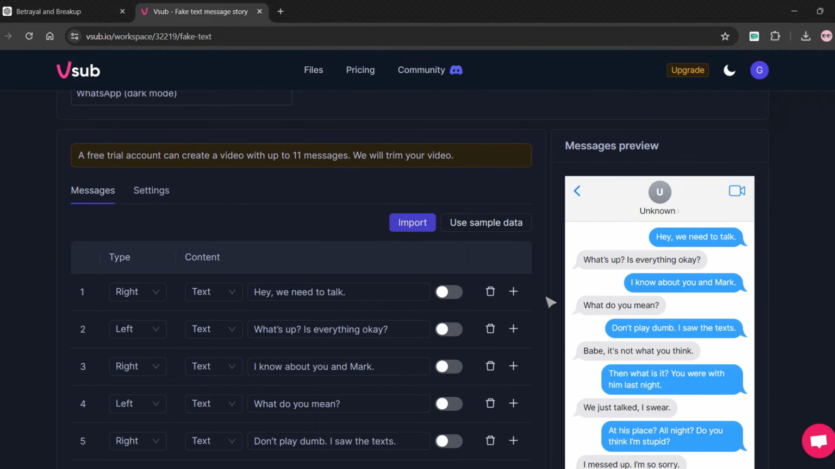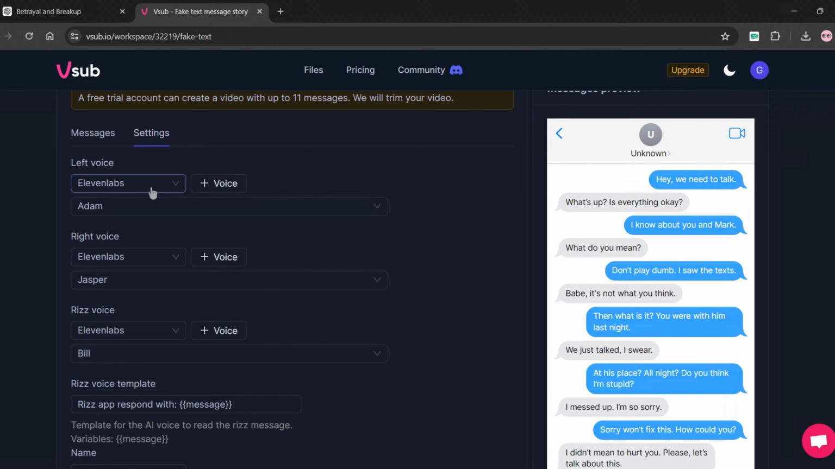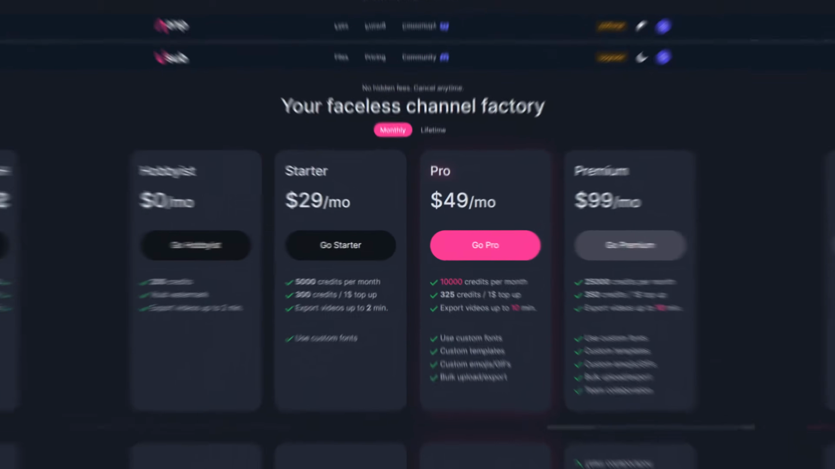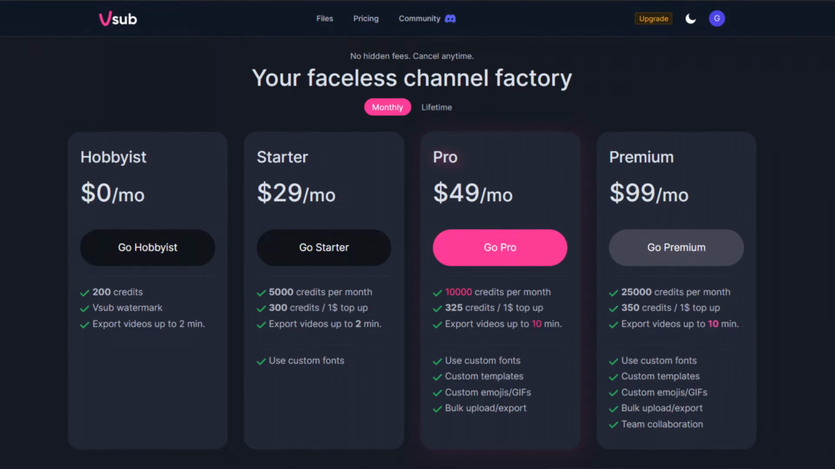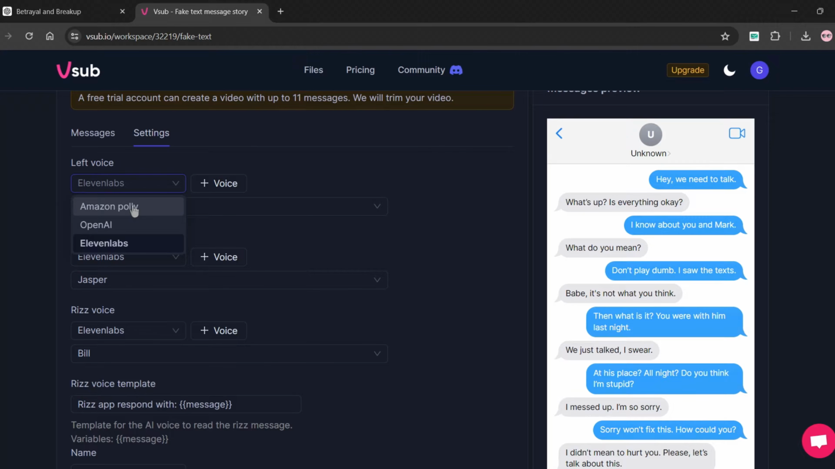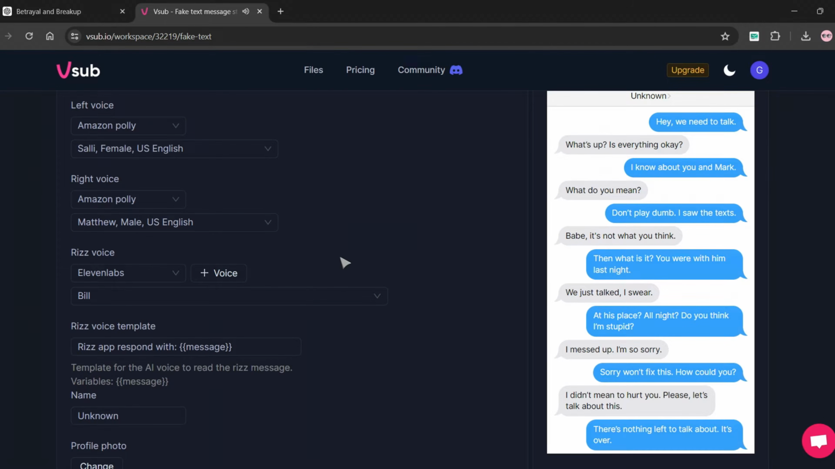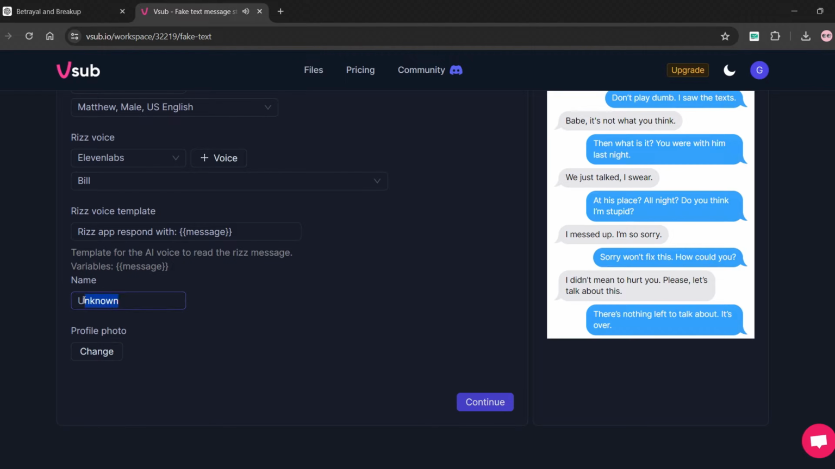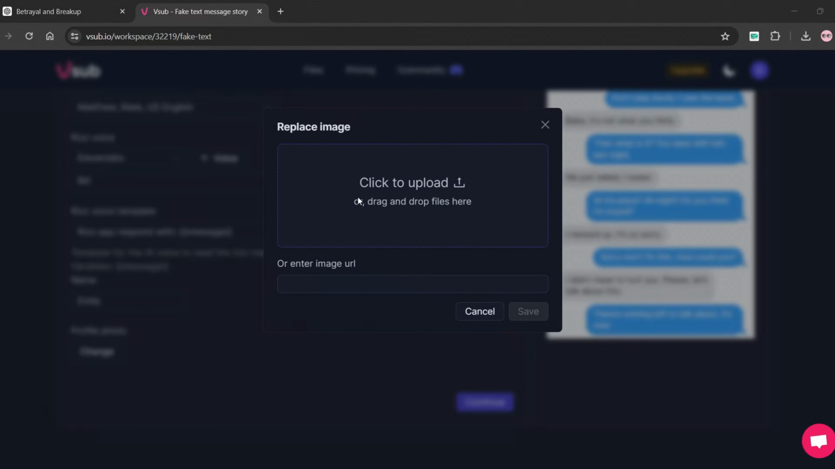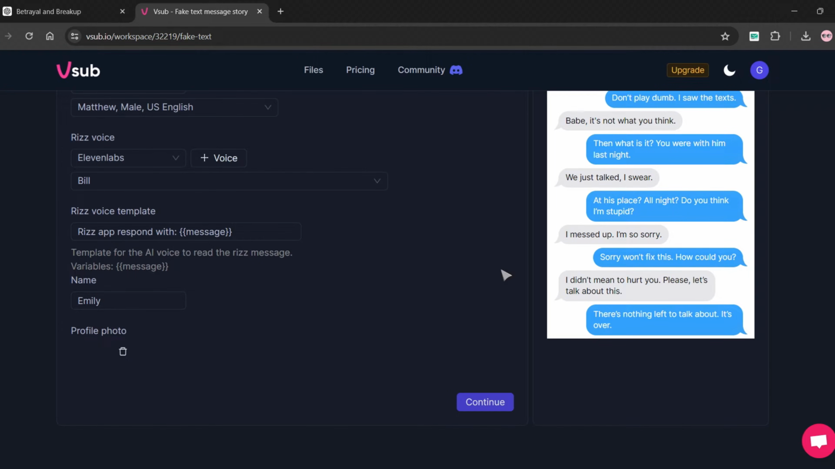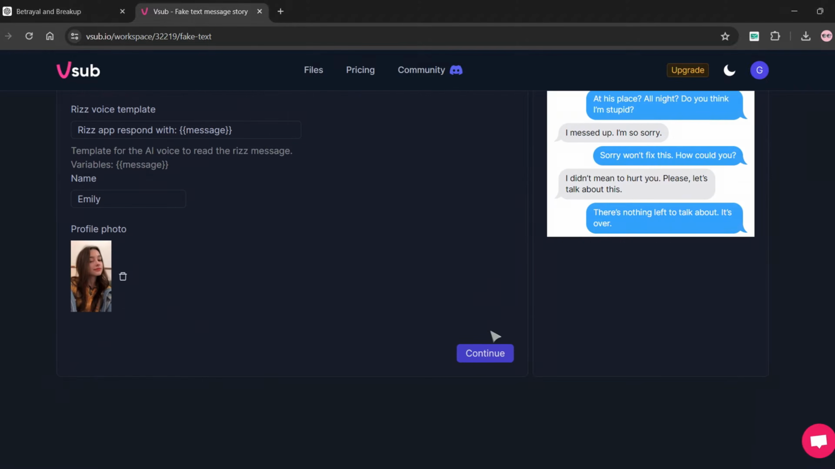Lastly, come to the settings tab. Here we will set the voiceover for both characters. Currently, 11 Labs voice is not available for free users. You can buy a subscription to get access. But if you want it for free, no problem, we can use Amazon Polly or OpenAI voice actors. After selecting the voice actors, we need to give a name to the second character. It means who will receive the text. In my case, it will be the wife's character. After entering the name, you can add a profile picture. And done, hit the continue button.